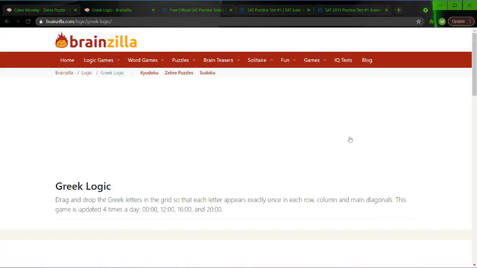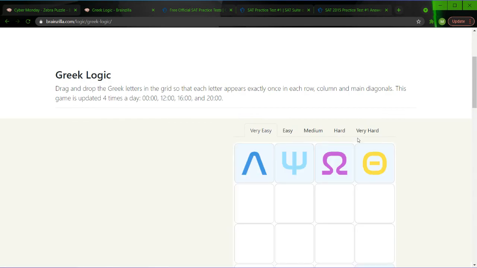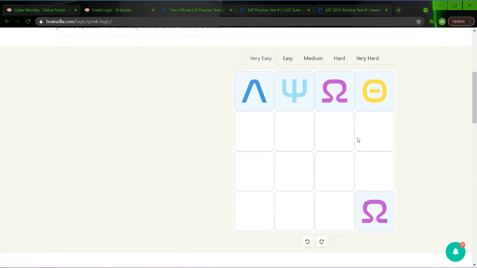Right, here, let's do some Greek logic. We'll do the first 2 rows before, and this will be the end of our little math fun session.